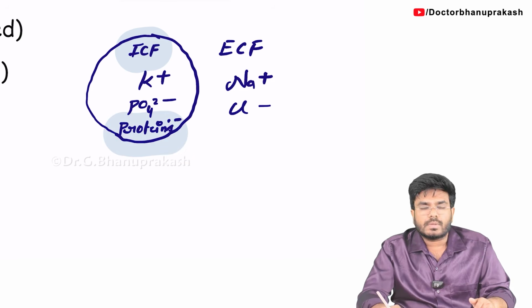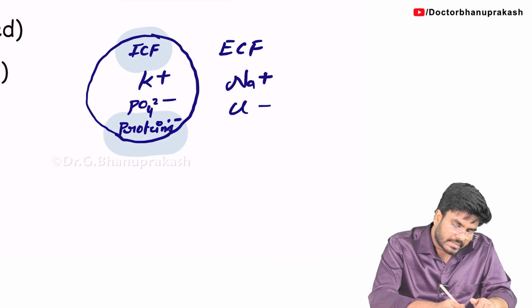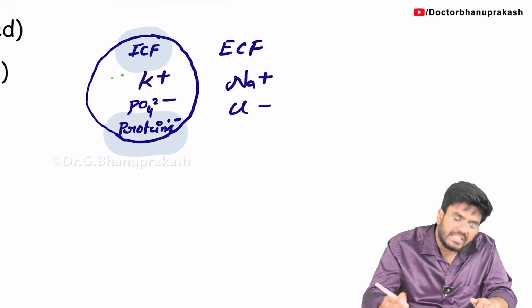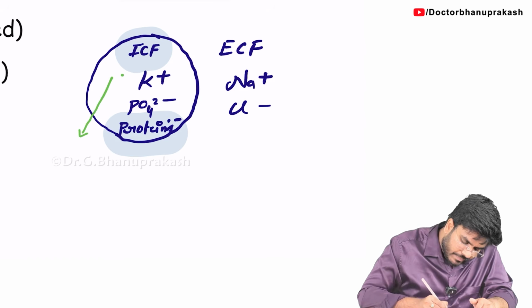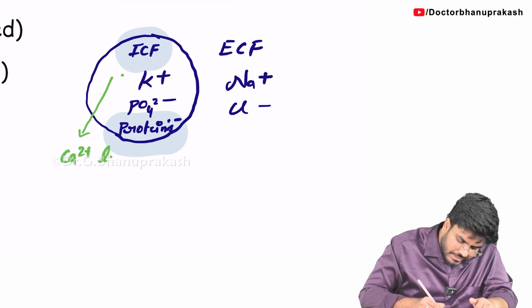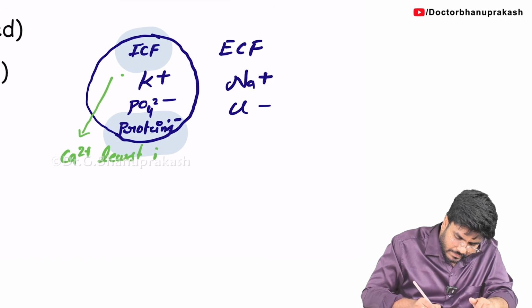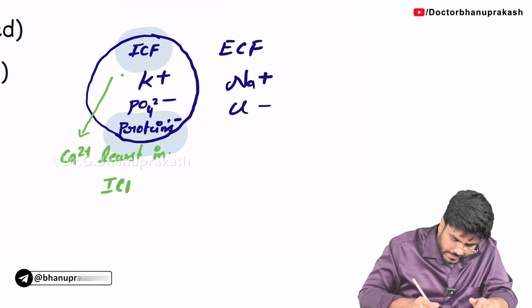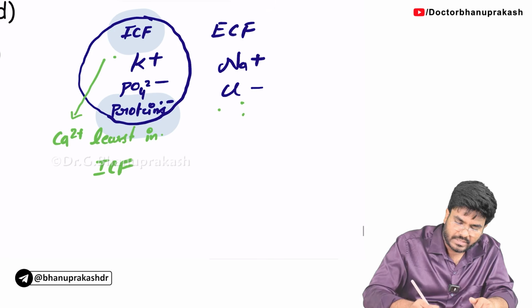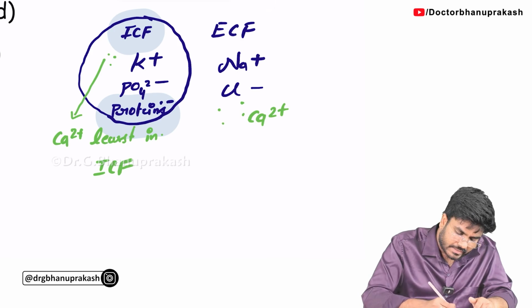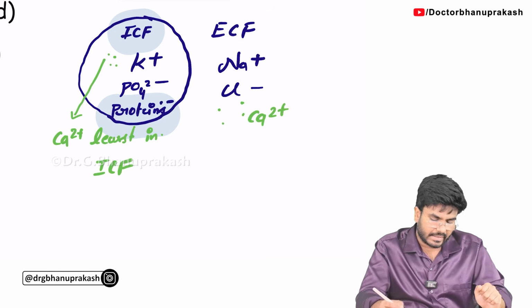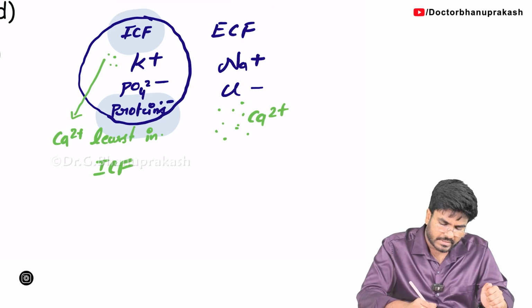Next step. In the intracellular fluid, which ion is least? The answer is calcium. Calcium is least in ICF. Calcium is outside the cell. Calcium is very low inside the cell. This was already asked. Calcium is very low inside the cell. It's more outside the cell.